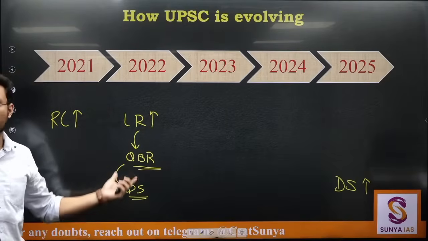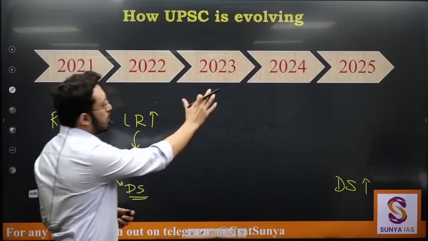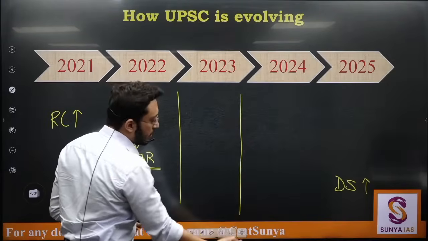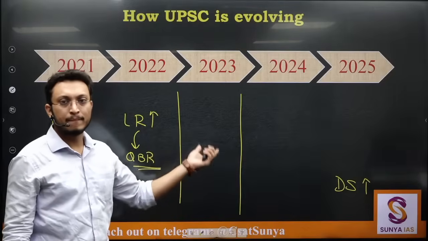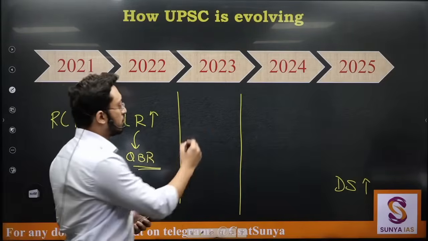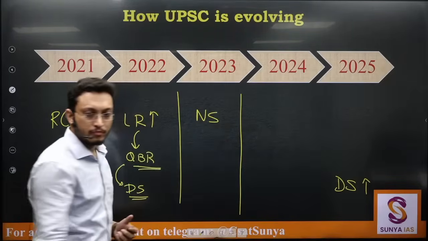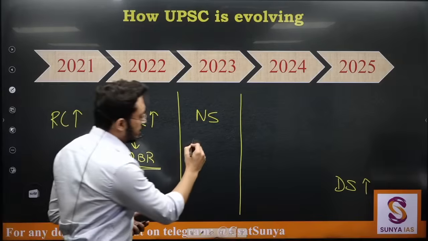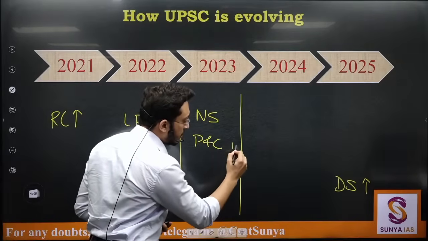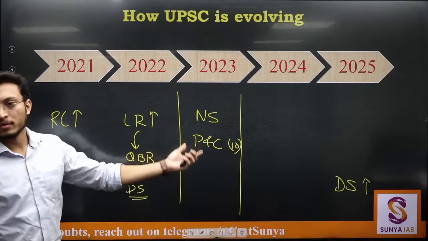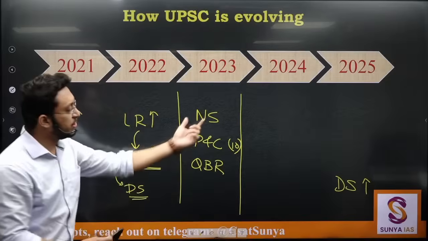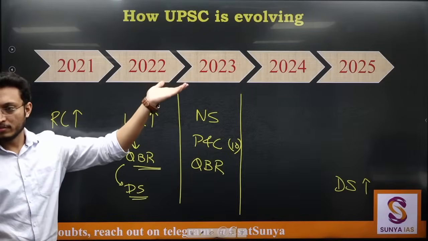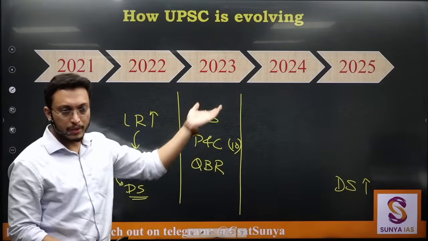This started from 2022 onwards. What about 2023? One of the toughest papers that UPSC gave. What happened this year? A lot of focus was on number system. Next, PNC. For PNC they gave 10 questions this year, and QBR. So the numbers of these three sections increased. It had become relatively very high here.